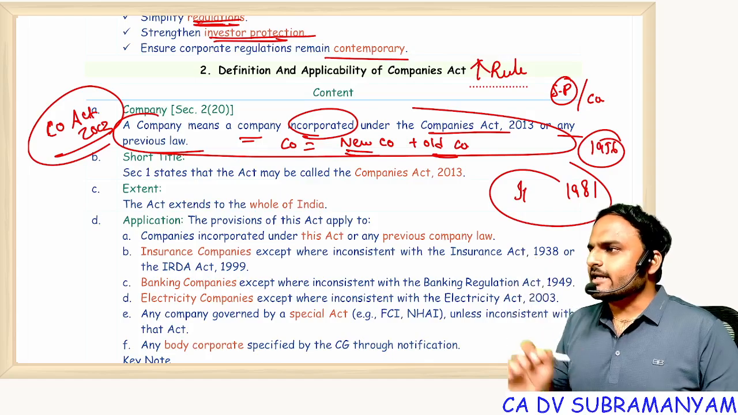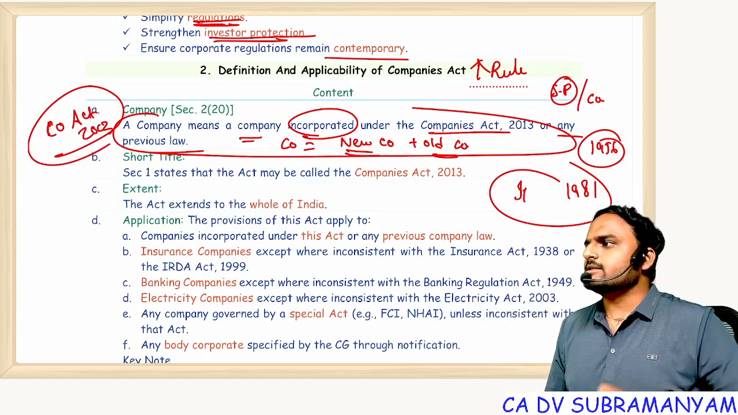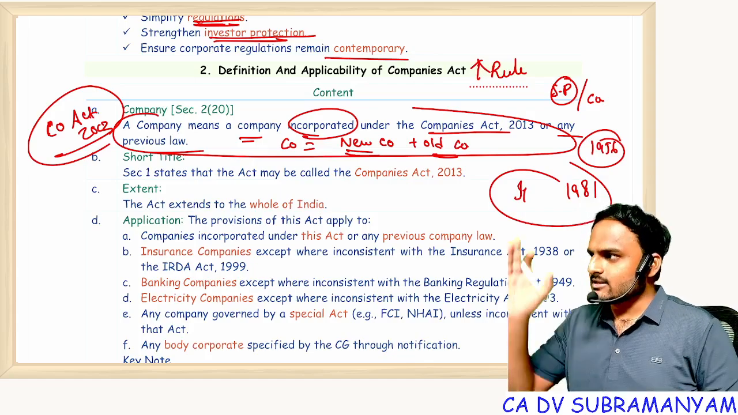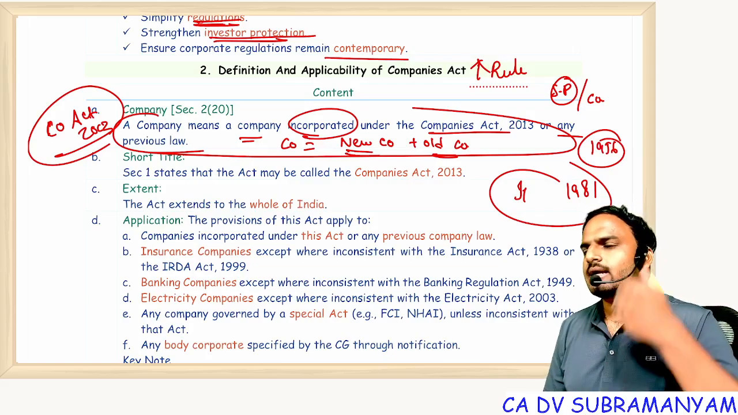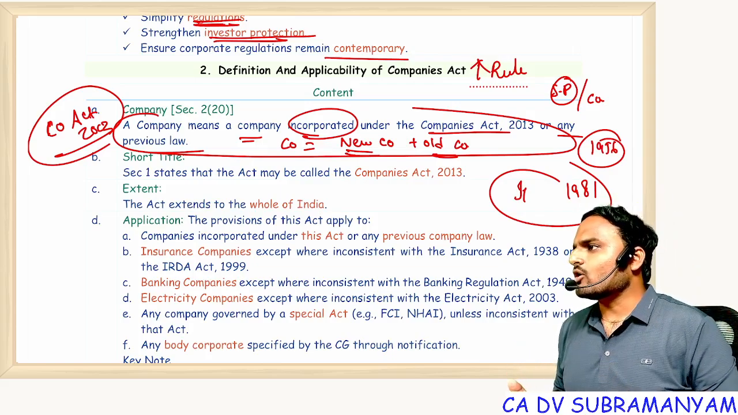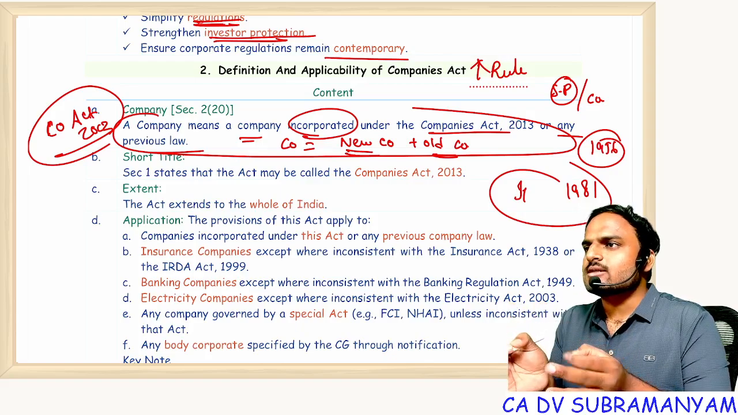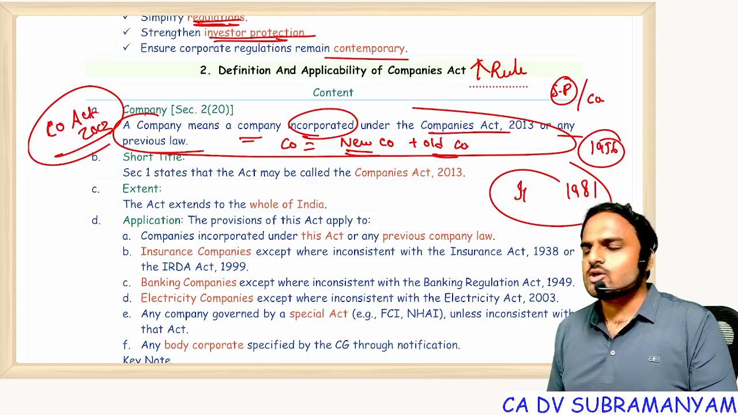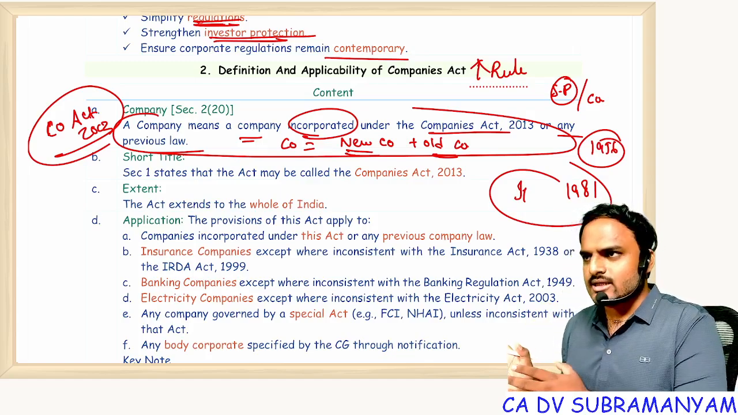Wipro incorporated in 1946 under the 1913 Companies Act. It will get it out whether the new act is applicable to me or not. ITC, the oldest company, they get it out whether the new act is applicable or not. To answer these questions, the lawmaker framed the definition like this. Company means not only a new company but also old companies. Now you understand the logic?